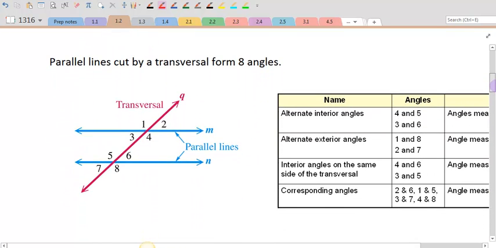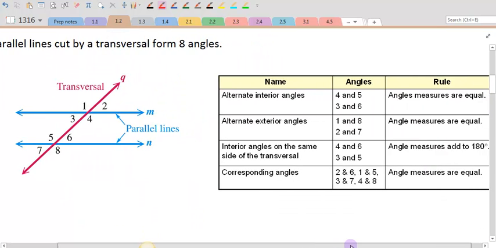Now let's talk about parallel lines. Here I have a table which is verbally describing the picture that we have going on over here. The idea behind parallel lines and a transversal: I have two lines that are defined as being parallel, cut by a transversal, or in other words, some other line that's crossing on top of the parallel lines. And there's a relationship between all of the angles that you have going on in there. For example, we know that angles 1 and 4 would be equal because they are vertical angles. So angles 1 and 4 are equal.